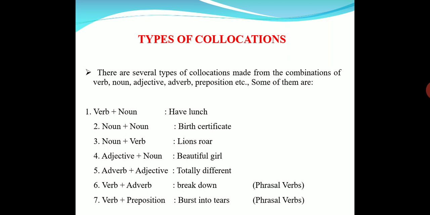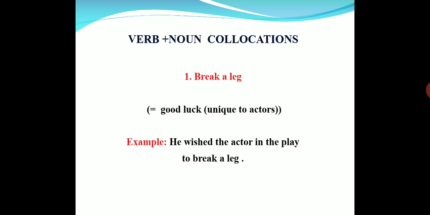So now let us see the first type of collocations, that is verb plus noun. Verb plus noun collocations. And the first one is break a leg. Break a leg means good luck. And generally we think breaking a leg. No. It's good luck.